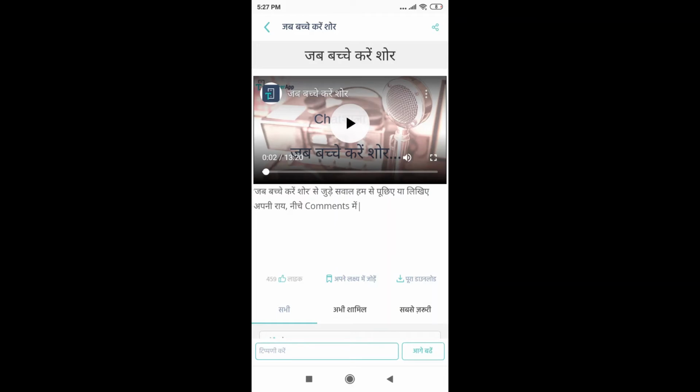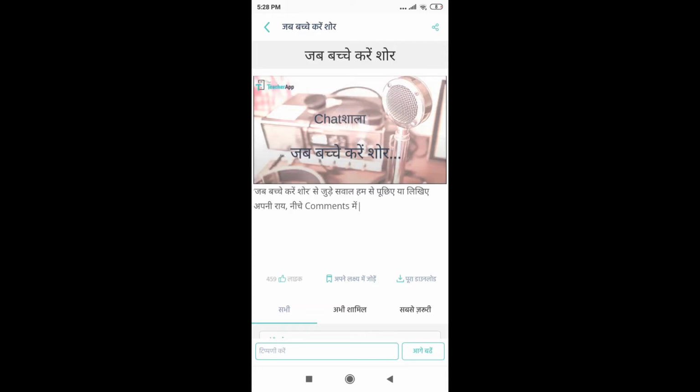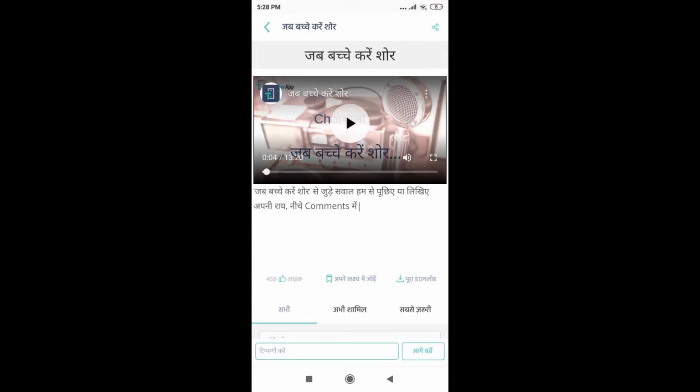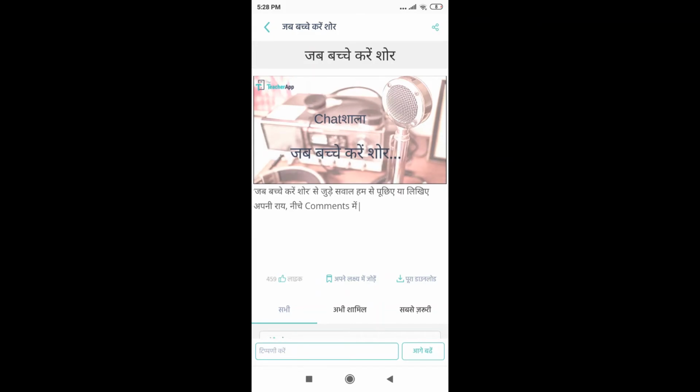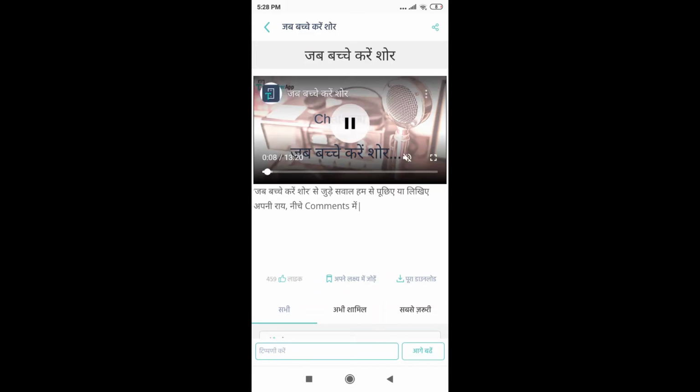Now, as you can see, the podcast got started. To pause or play it, I'll just press in the middle on this button. And if I want to increase the volume or reduce the volume, I'll press on this speaker button and it has muted the podcast. Even if I play it right now, I'm not able to hear anything.